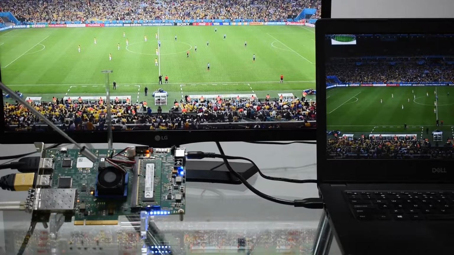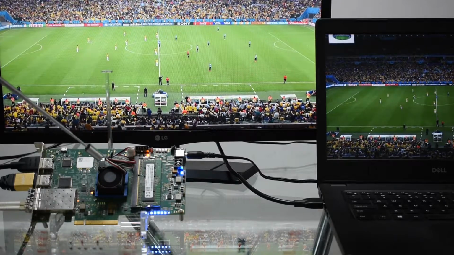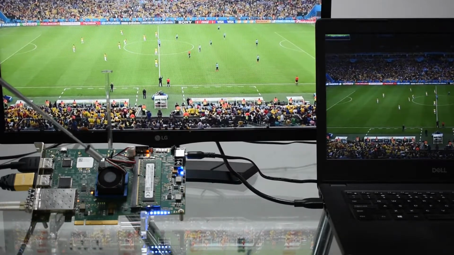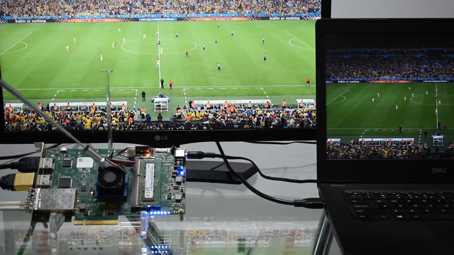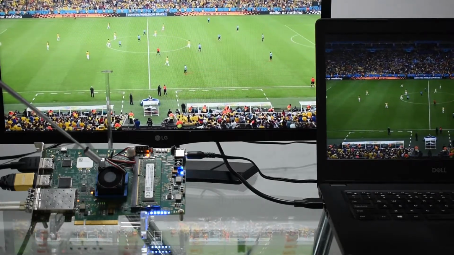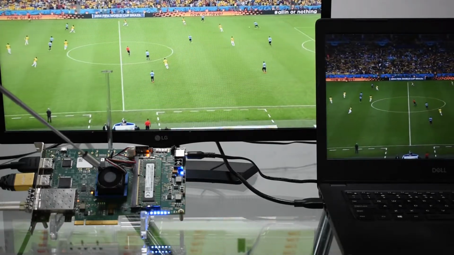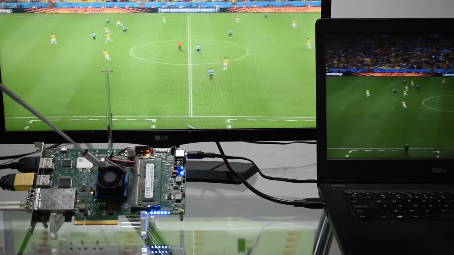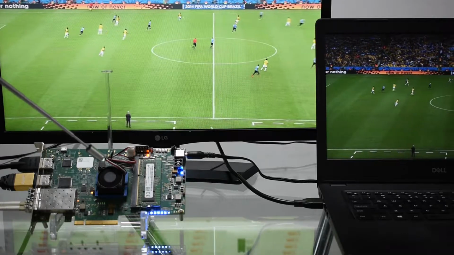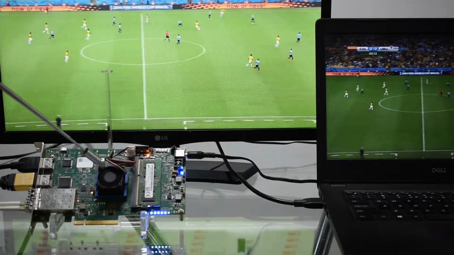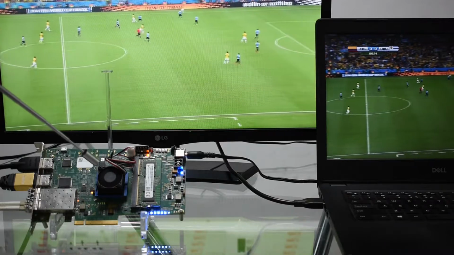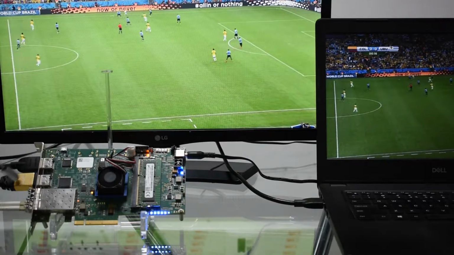The ARINC818 IP core then deframes the received ADVB frames with very low latency to recover the video data, which is then sent out as AXI stream. The AXI stream data is converted to native video format and then displayed out through the HDMI interface.